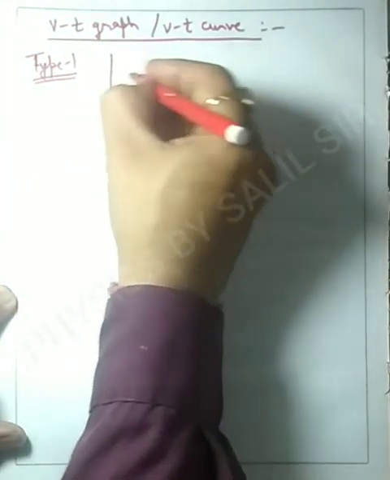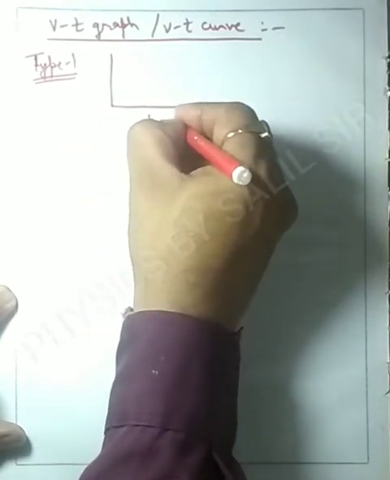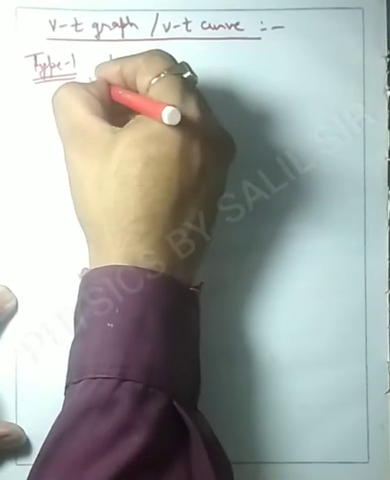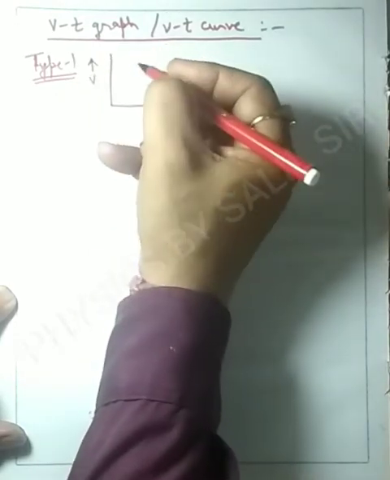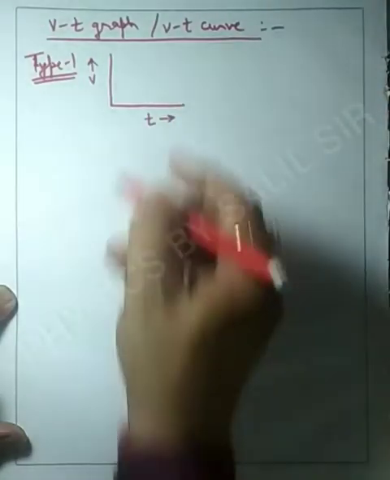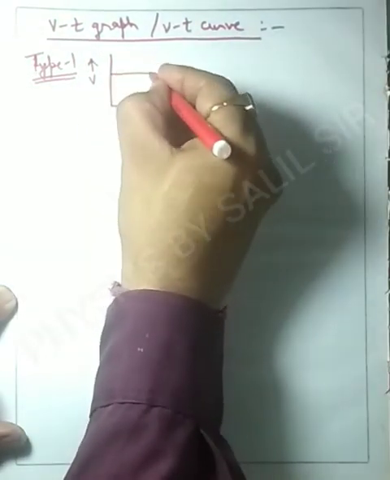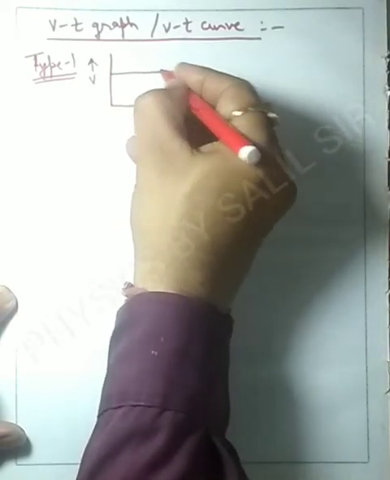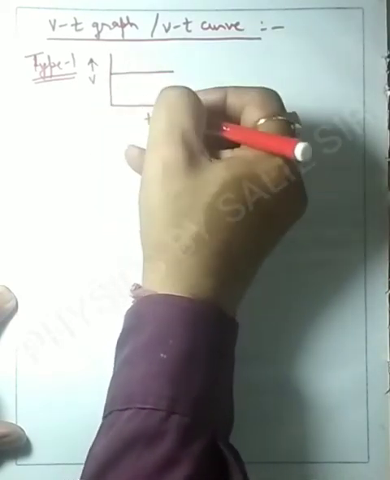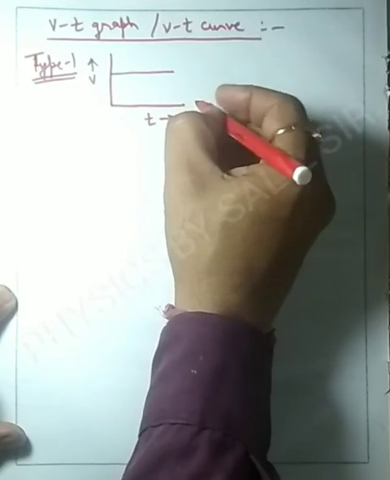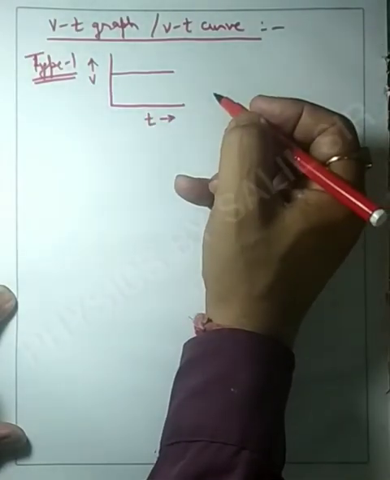Suppose on the x-axis we take t, and on the y-axis we take velocity v. If we get a graph like this, a line parallel to the x-axis, then what does this Vt graph represent?